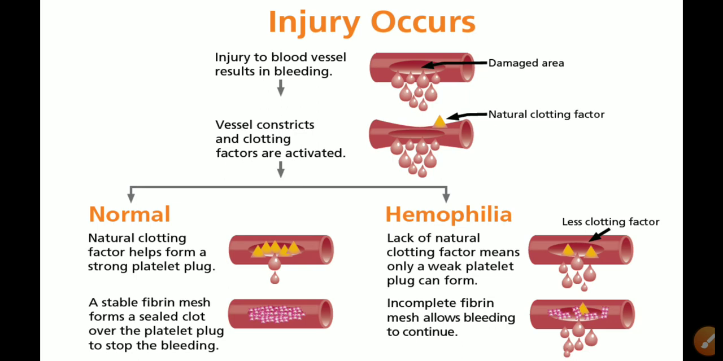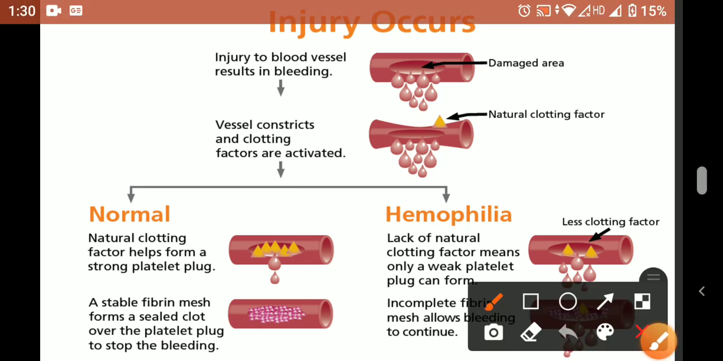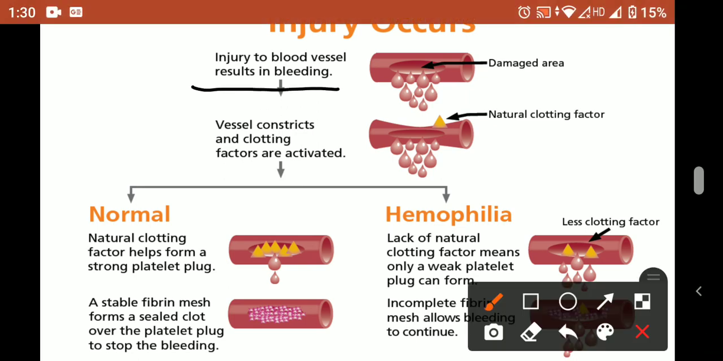Normally, when we have an injury, blood vessels result in bleeding. When there is bleeding, the vessels constrict and clotting starts, and clotting factors prevent that bleeding. So in a normal case, natural clotting factors help to form a strong platelet plug. A stable fibrin mesh is formed, and it forms a clot which does not allow bleeding.